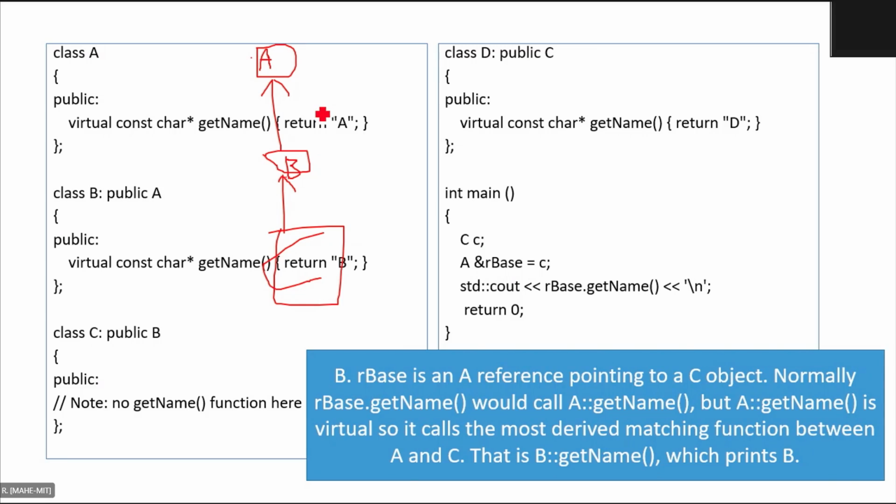Whichever is far away from the base, starting from your type, that is the object type, which is C.